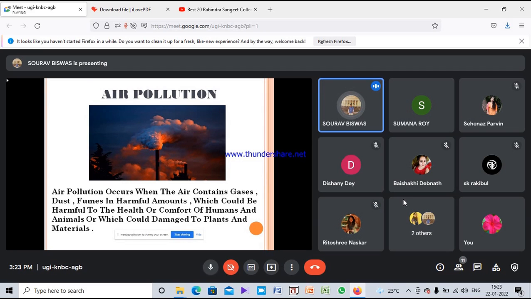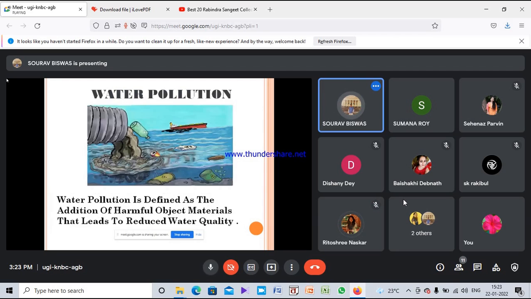By air pollution, humans suffer from respiratory problems, and animals also suffer. In this picture, we see that industries create more air pollution in the environment.